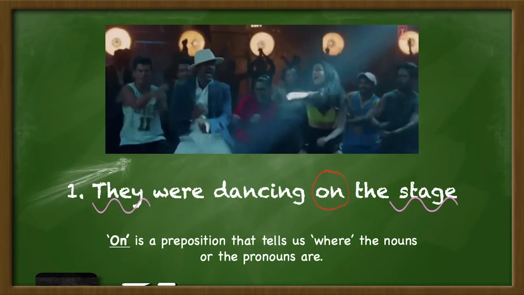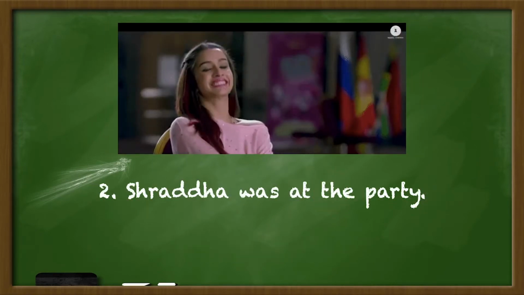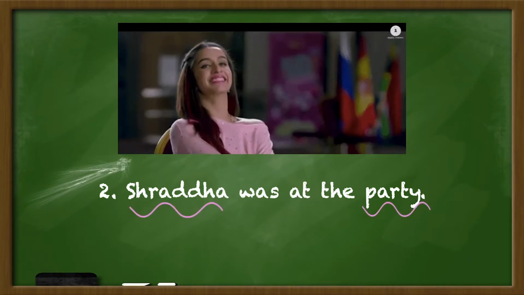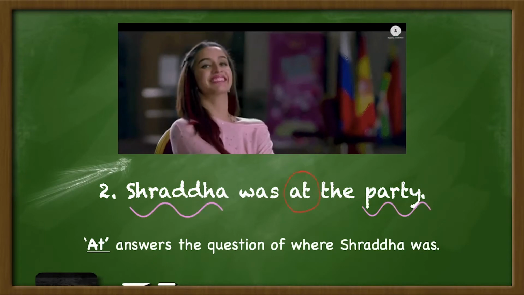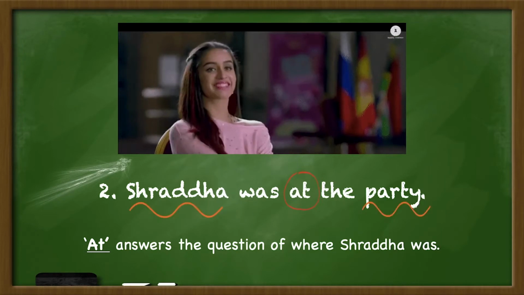Okay, next sentence. Shraddha was at the party. So, pick out the two nouns, Shraddha and party. And which word gives us the relationship between these two nouns and the rest of the sentence? At. Excellent. At answers the question of where Shraddha was. Where was Shraddha? At the party. I'm sure you would also love to be at the party with her, wouldn't you?